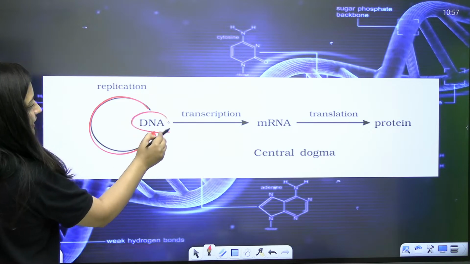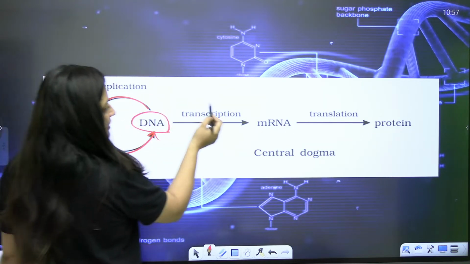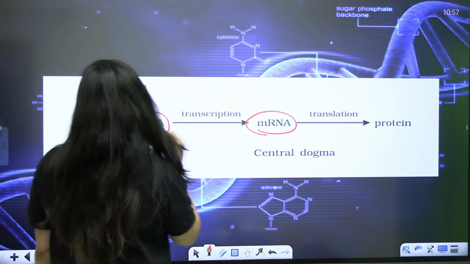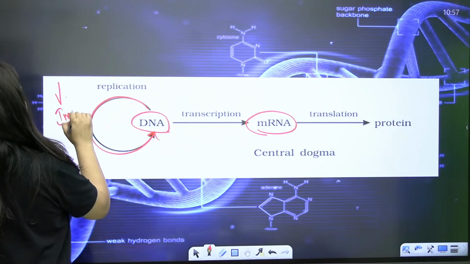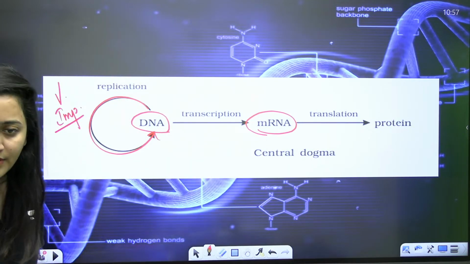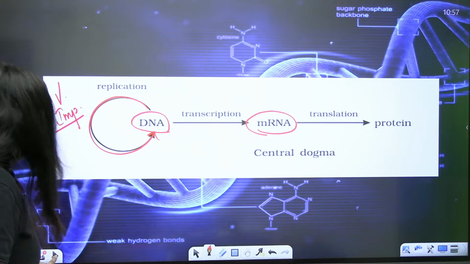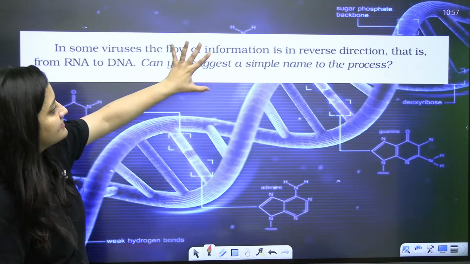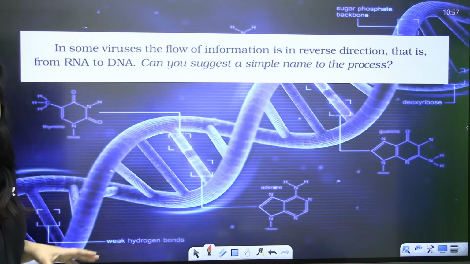So DNA will replicate, right? DNA will replicate, transcription, mRNA, then translation. Very important. Fine? That's very important. Clear? So the next part, in some viruses, the flow of information is in reverse direction.